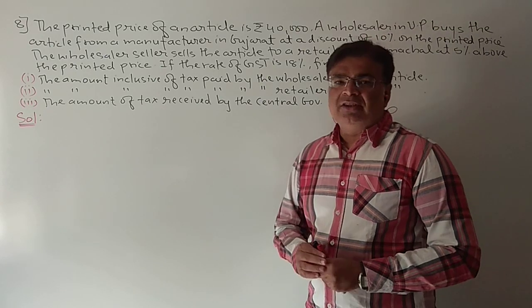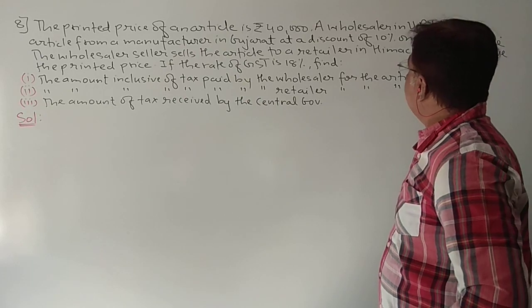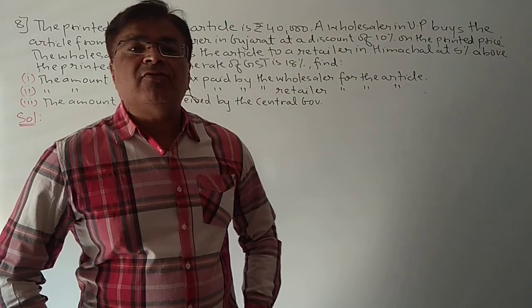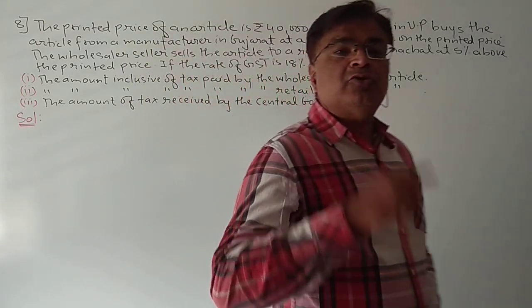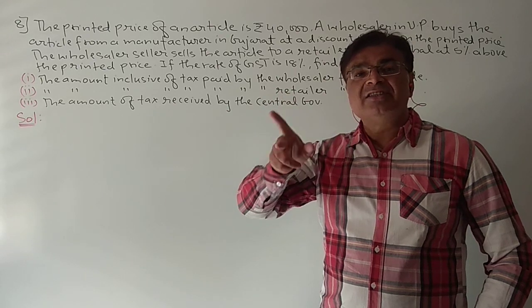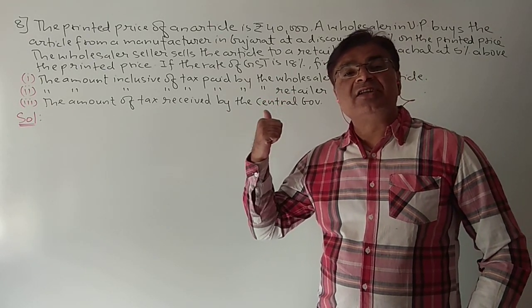So see the eighth one. The printed price of an article is rupees 40,000. A wholesaler in UP buys the article from a manufacturer in Gujarat. So see students, UP and Gujarat are both different states. They are not within the same state. So from this we can know that this sum is of interstate.